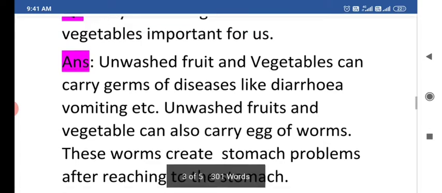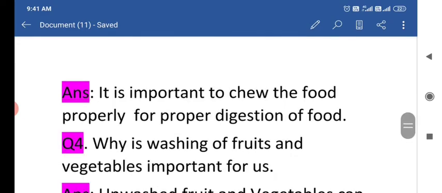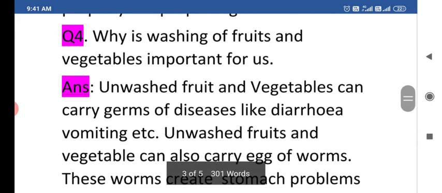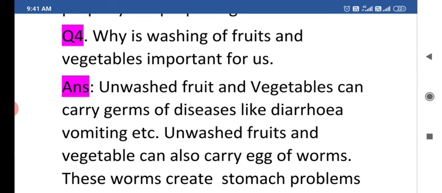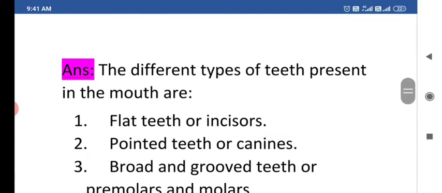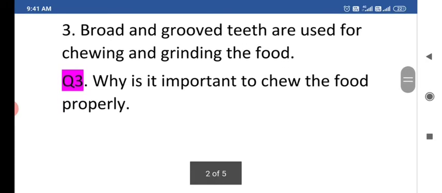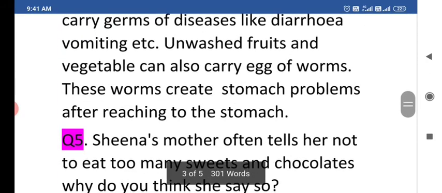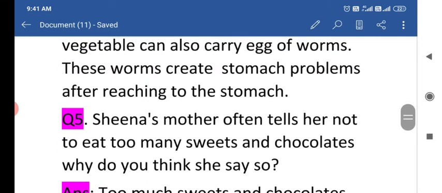Let me explain it one more time. First of all, unwashed fruits and vegetables can carry germs of diseases like diarrhea, vomiting, etc. And these fruits and vegetables can also carry eggs of worms. So these worms create stomach problems. After reaching the stomach, they grow in our stomach, and there they also consume the food that is meant for us. So these worms create stomach problems after reaching the stomach.